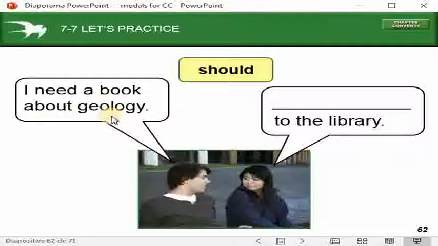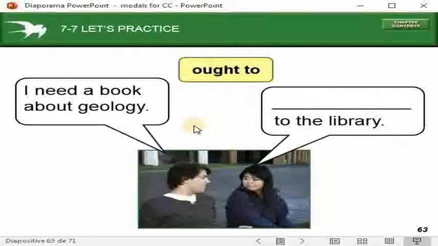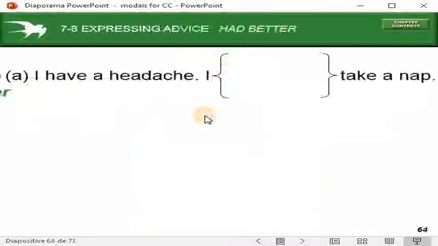I need a book about geology. You should go to the library. You should go to the library. I need a book about geology. You ought to go to the library. You ought to go to the library. This is advice. You ought to or you should go to the library, or you had better go to the library.